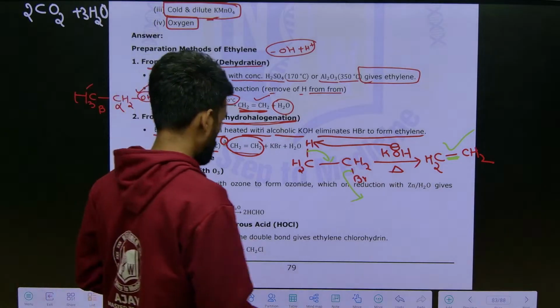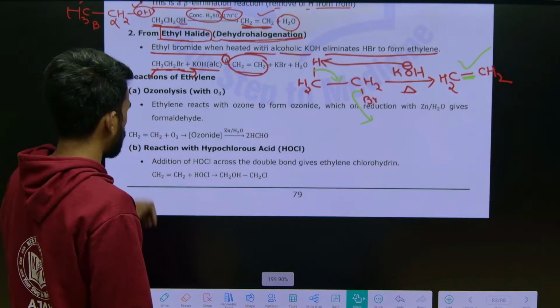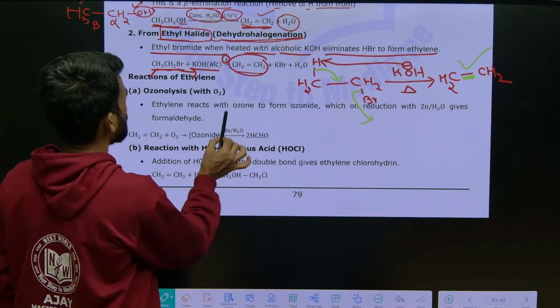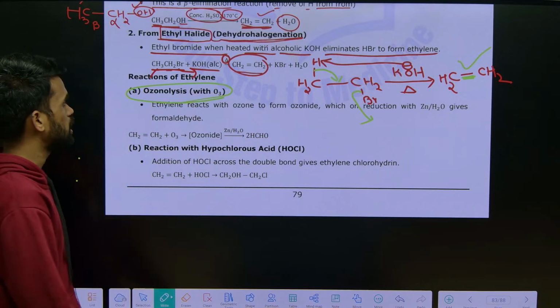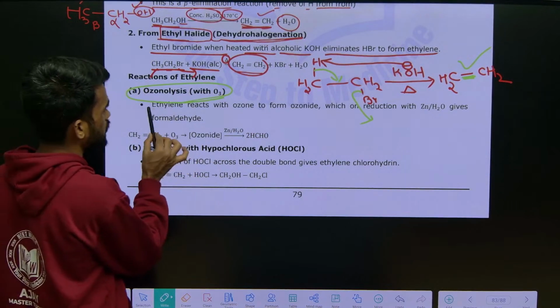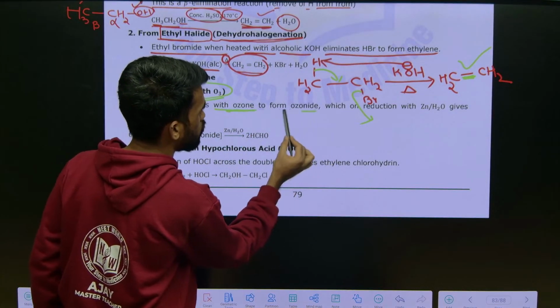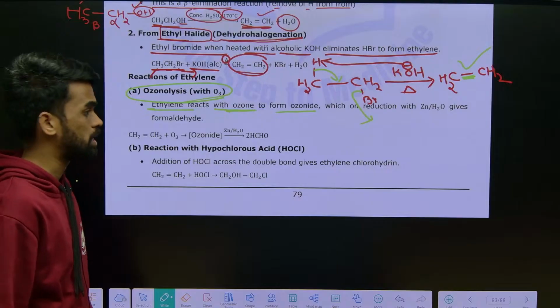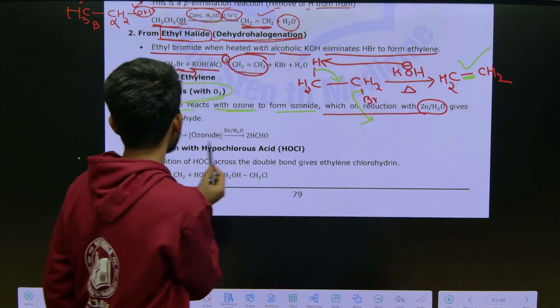Next, look at the next question: reaction of ethene with ozone. We can simply call it the ozonolysis reaction. What is that? Ozonolysis reaction. It means ethene or ethylene reacts with ozone to form ozonide, which on reduction with zinc and water gives formaldehyde.